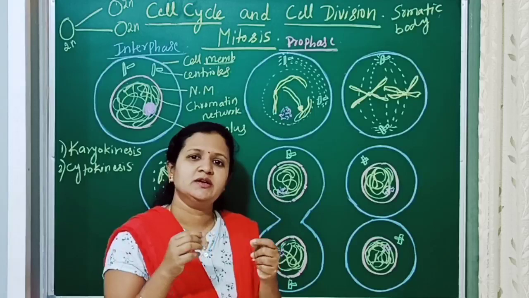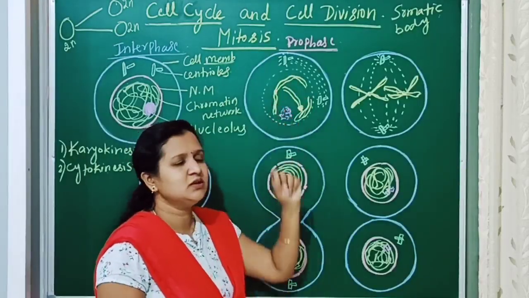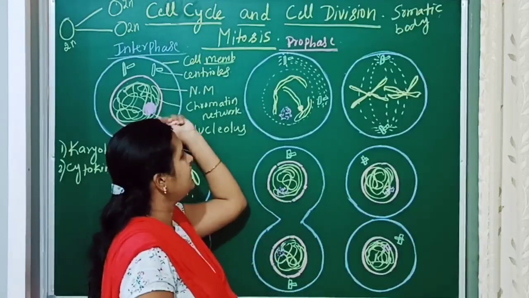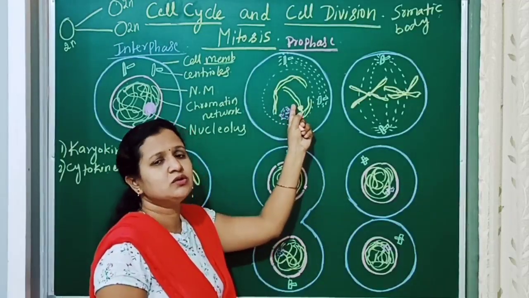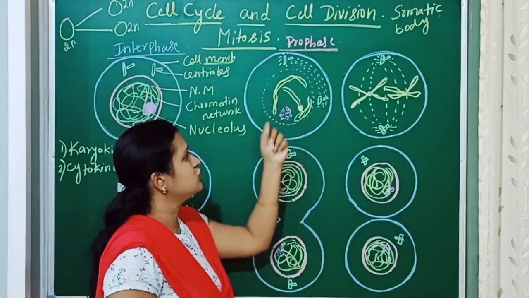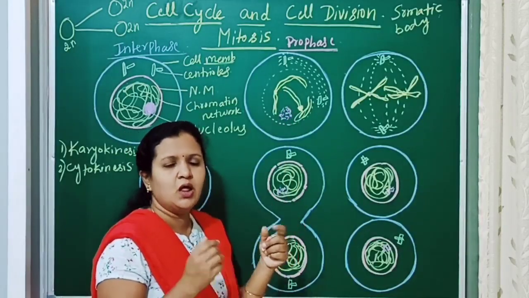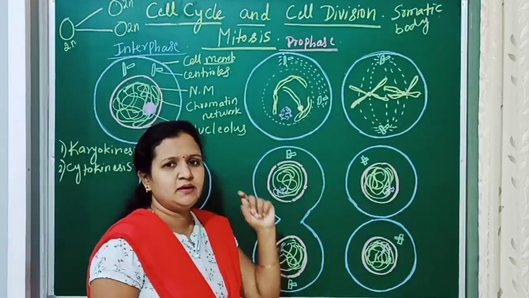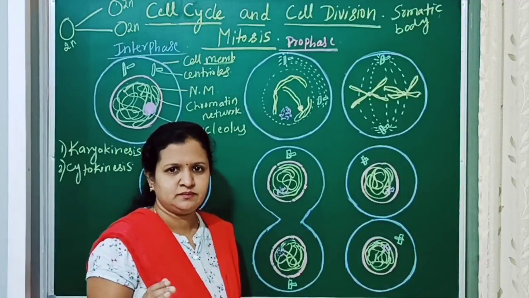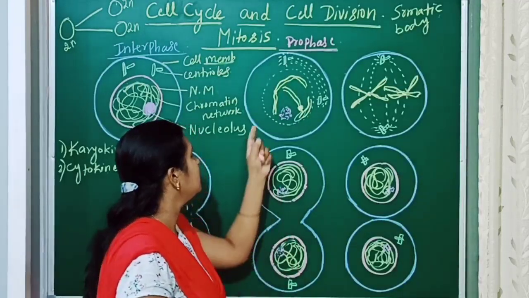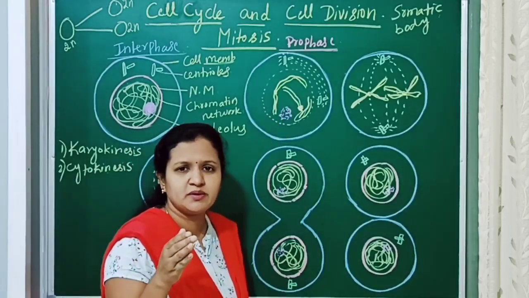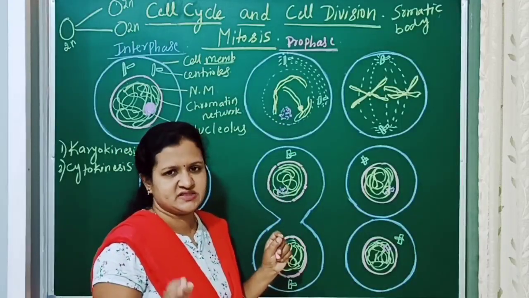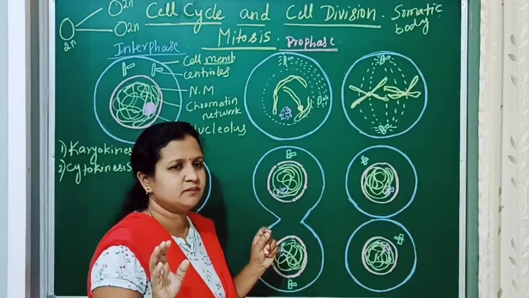The chromosome will still be longer and thread-like. Once the chromatin network starts condensing into chromosomes, they will start moving towards the nuclear membrane, and the nuclear membrane will start disappearing. This is one of the important stages in the prophase. The nuclear membrane will start disappearing, and the nucleolus will also start disappearing.